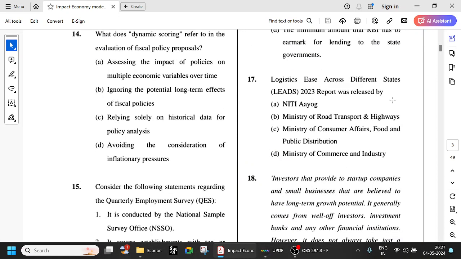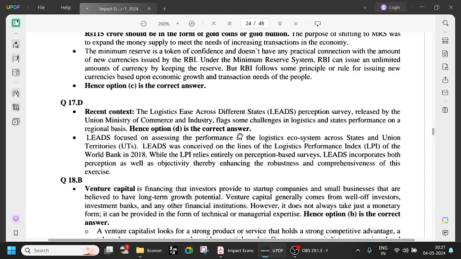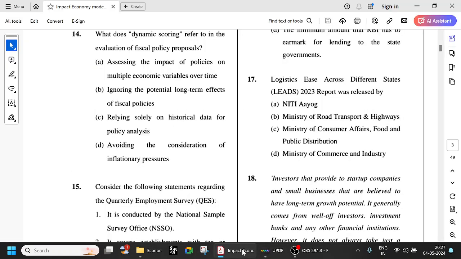So logistics across different states. Report was released by, okay, we are talking about logistics, it's the Ministry of Commerce and Industry.